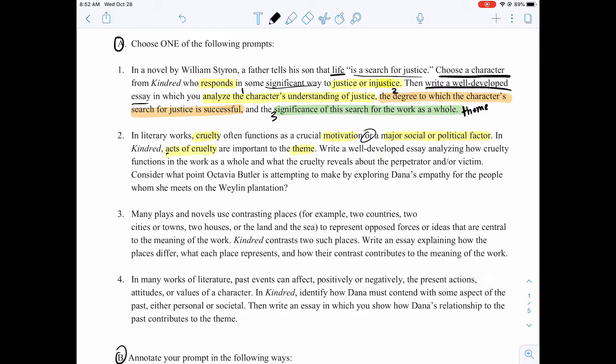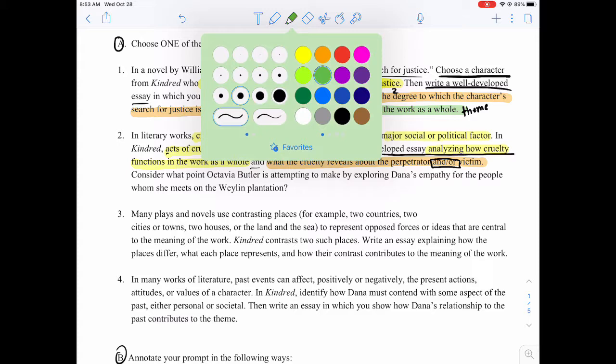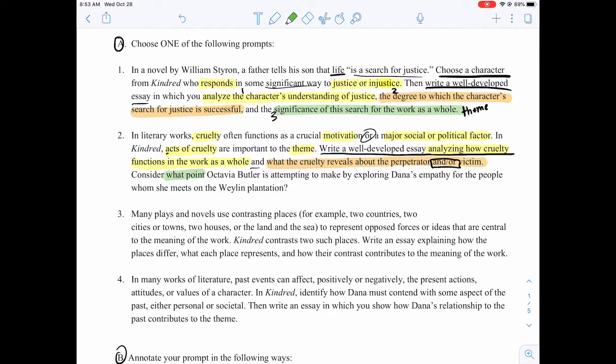Write a well-developed essay, that's what you're doing, analyzing how cruelty functions in the work as a whole, and, so there's your next piece, what the cruelty reveals about the perpetrator and or victim, and or, so maybe you could do one of each, or choose one only. Consider what point Octavia Butler is attempting to make by exploring Dana's empathy for the people whom she meets on the Wayland plantation.